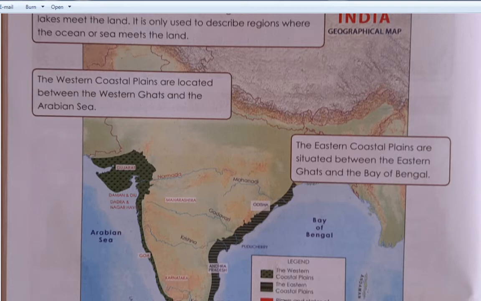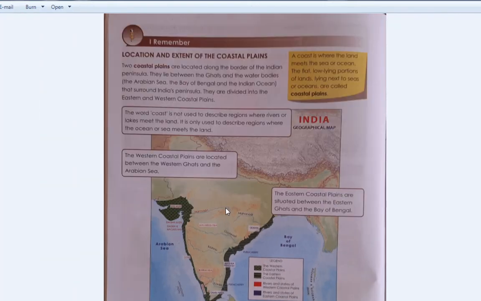So here in this map you have to find out the rivers and states of western coastal plains which are given in the red color, and rivers and states of the eastern coastal plains which are given in blue color. So you have to write it down in your notebook. Right, my dear children? You can take help of this map which shows us the coastal plains of India.